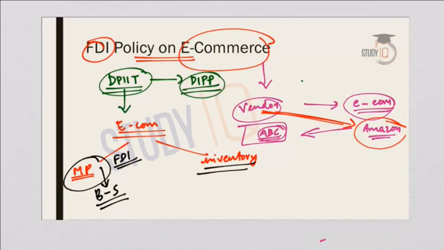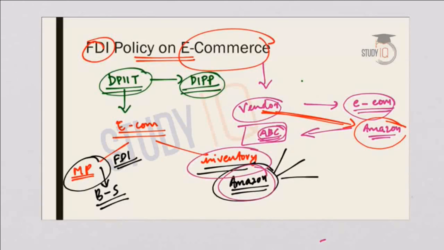The second model is inventory based model. So here inventory of goods sold on the portal is owned and controlled by the e-commerce company itself. That means in our example, Amazon is the e-commerce company, and those vendors or those products that are sold on the Amazon portal will be manufactured by the companies that are owned by Amazon itself. So here the inventory of goods sold on the portal will be owned or controlled by the company itself, and that is called inventory based model. And FDI, foreign direct investment, is not allowed in inventory based model in India.